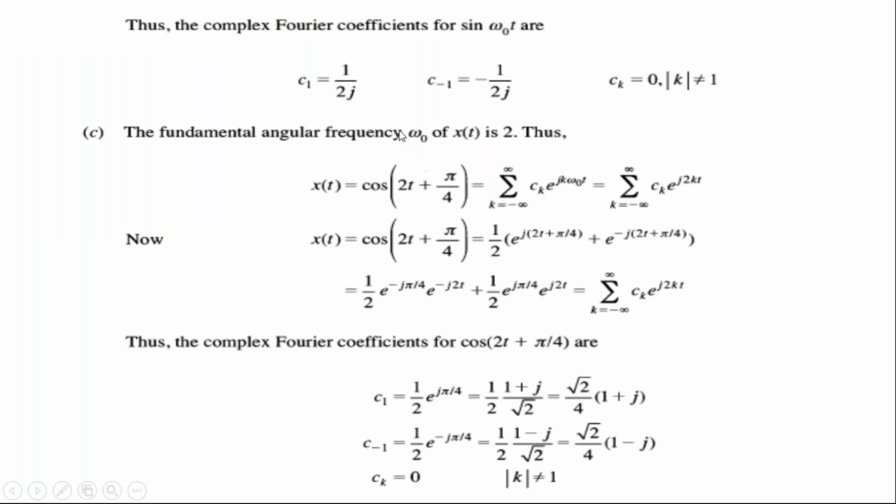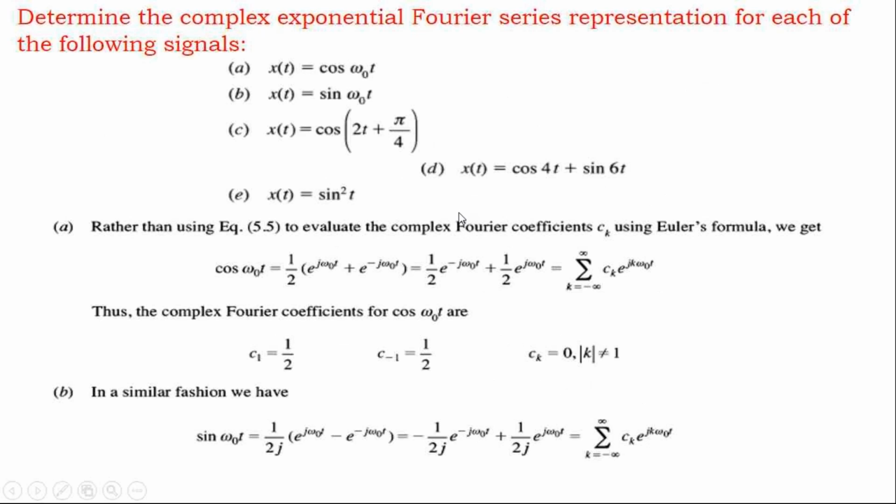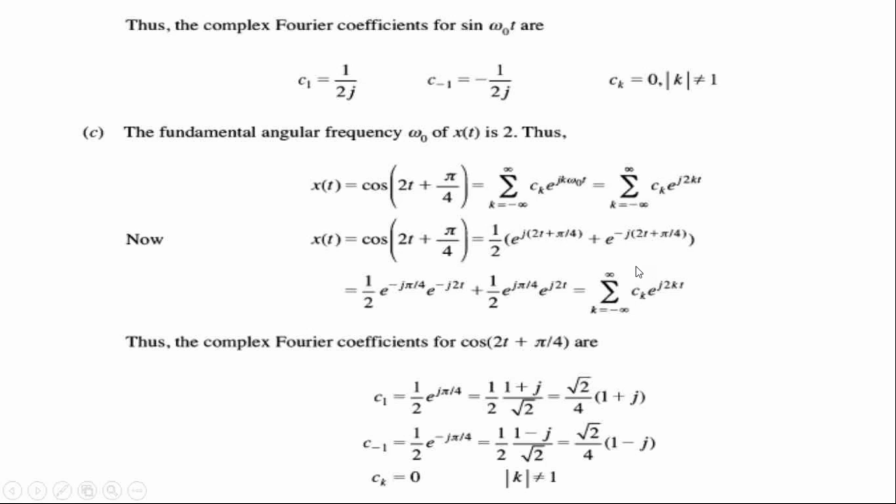So you can write sigma k equal to minus all that e power j omega naught, and in the place of omega naught, you have to write 2. In the previous problem we don't have this issue, because the fundamental frequency itself is omega naught.